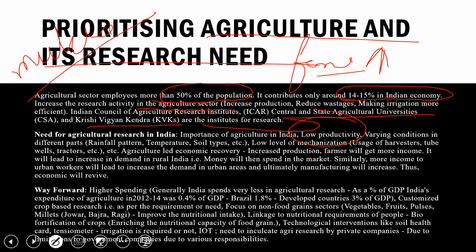And suppose in a season the rainfall is very high, and the weather forecast agency forecasts earlier and tells them that this month this area will receive high rainfall, then the farmer will be ready and will not bother about the irrigation facilities. So in this case the input cost will be reduced. And if the farmer does not know whether they are going to receive much rainfall this month or not, they will be ready with all the irrigation facilities, so the input cost is there. Okay, so that kind of mechanism should be there, that kind of research is required.